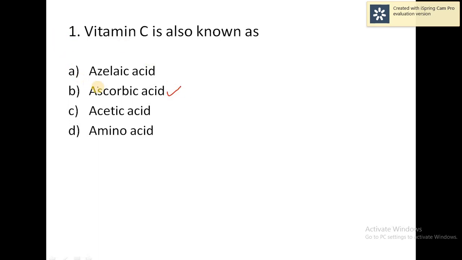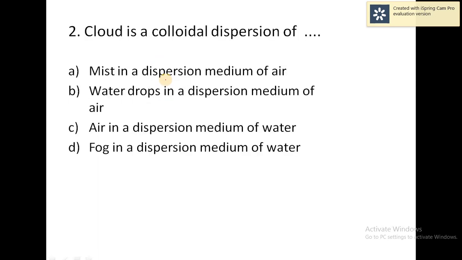Whereas azelaic acid is not a vitamin. First of all, it is an organic compound. Also, amino acid is a monomer. It is not a vitamin. And acetic acid is also an organic compound. It is not a vitamin. So from this we can conclude that ascorbic acid is vitamin C. So vitamin C is also known as ascorbic acid. So going to the next question.